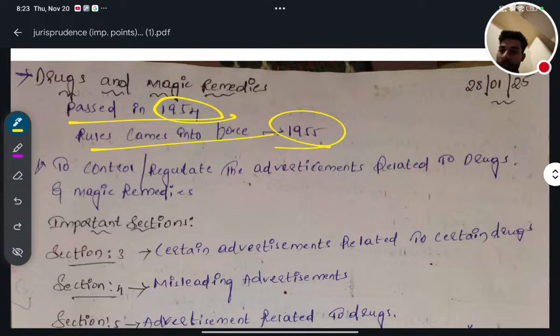The next thing is that the motive of the Drugs and Magic Remedies Act is to control or regulate the advertisement related to drugs and magic remedies.